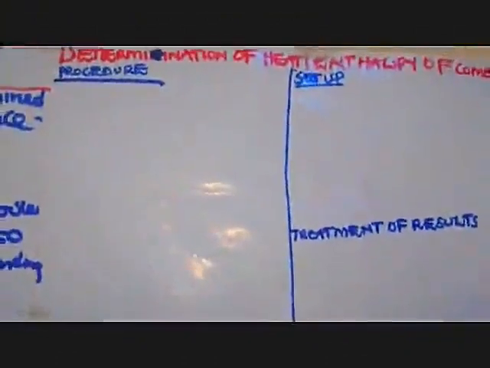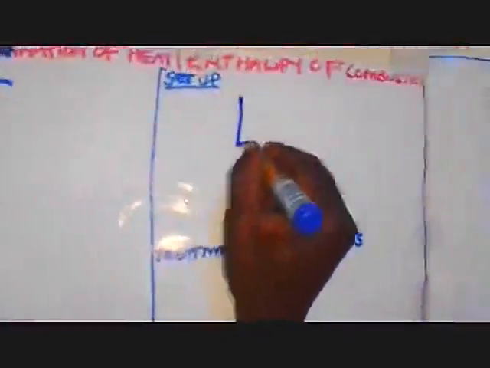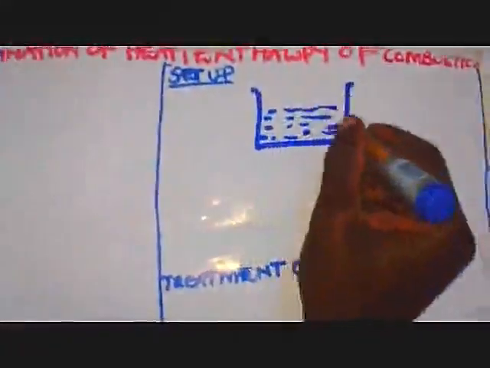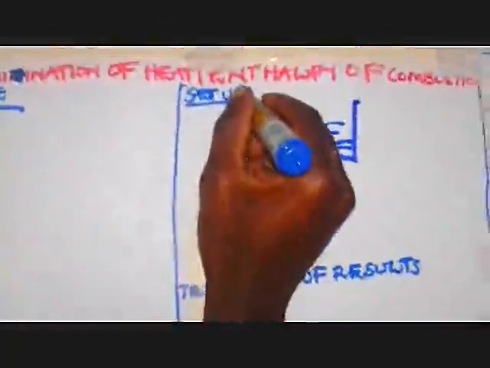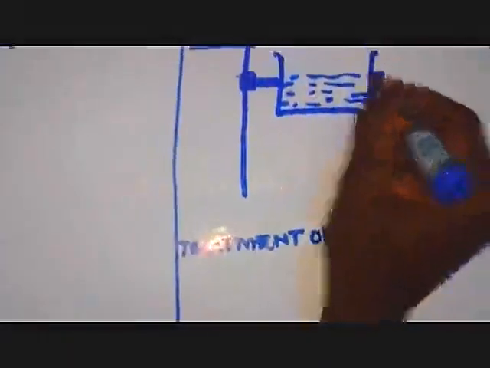Our procedure here, what are we going to do? To get the procedure properly, let me first make a simple illustration. When you are going to carry out this experiment, you get a tin which is thick-walled. Then you put a known volume of water in it. Then of course this tin, you have to hold it properly using a retort stand. You have to keep it firm like that.